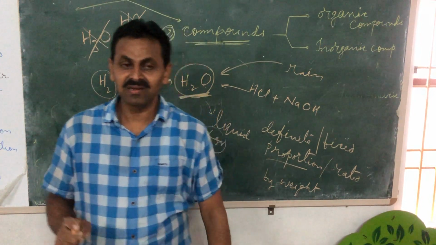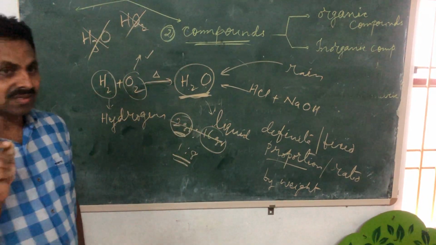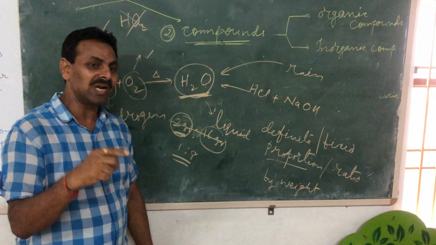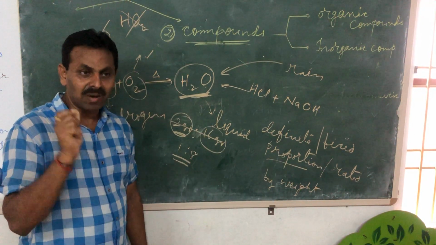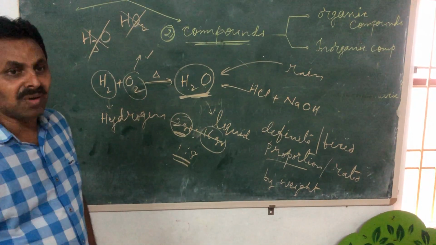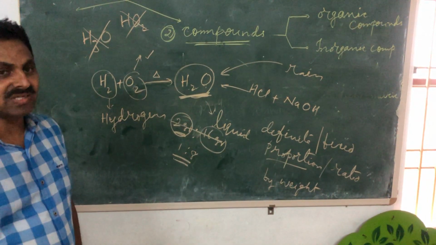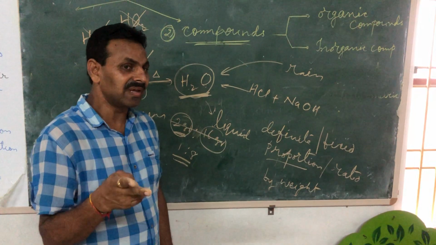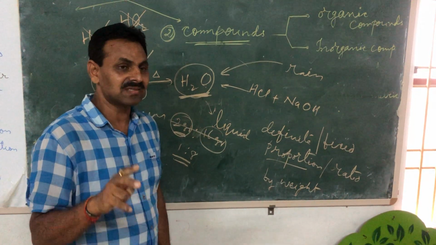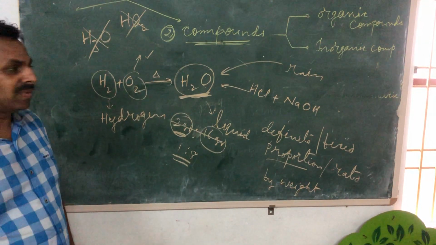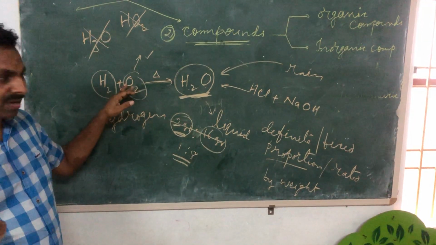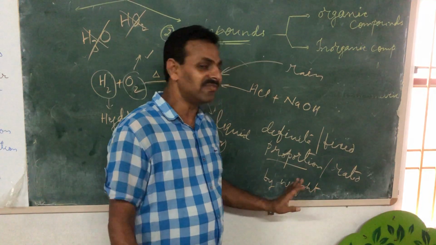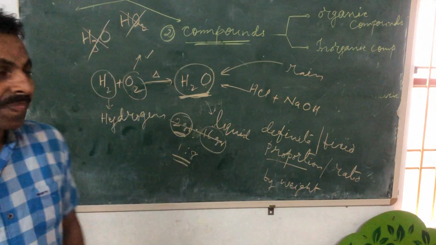I am repeating again, children. Compounds are pure substances formed by the chemical combination of two or more elements or compounds in a definite or fixed ratio by weight. That's it. That is the definition for the compound.